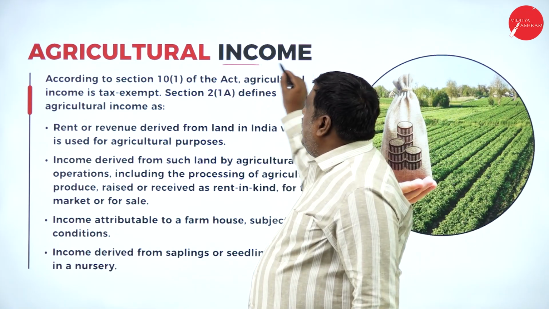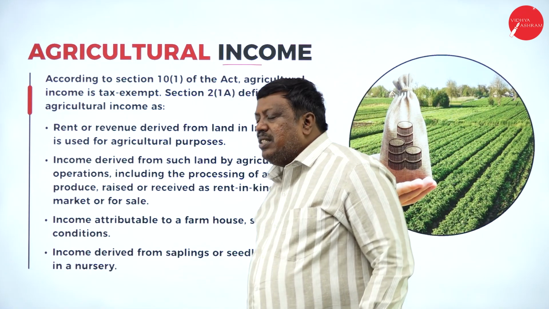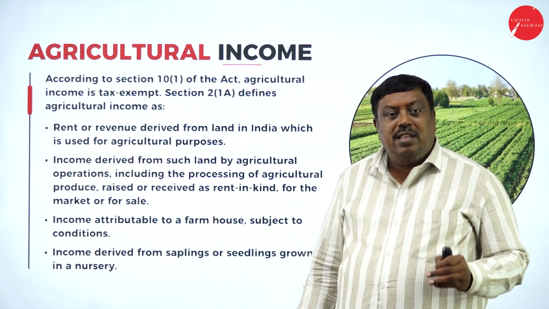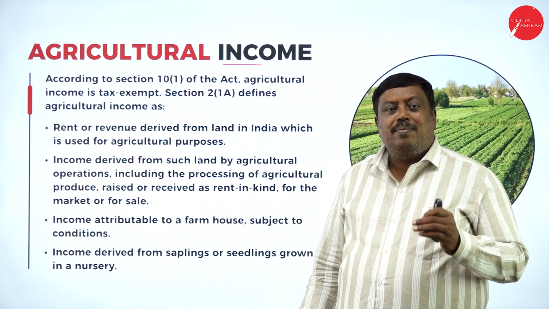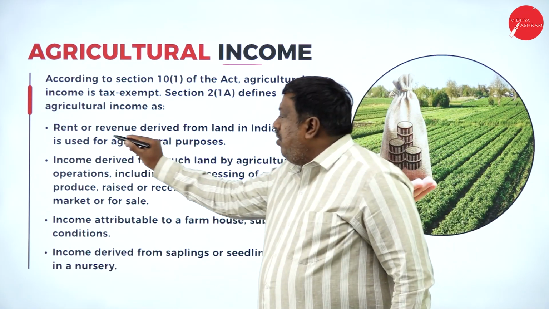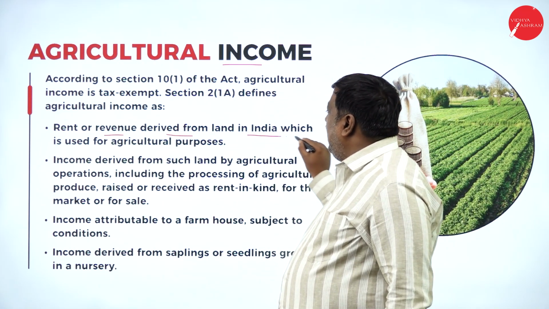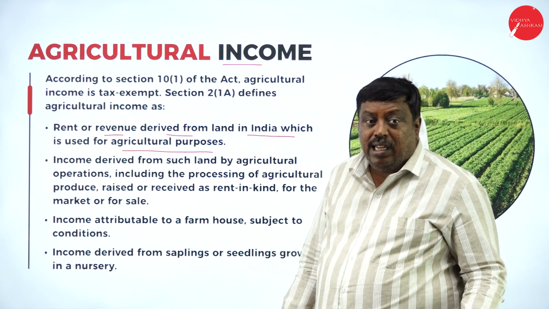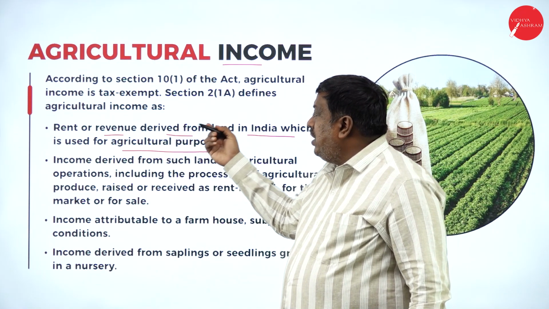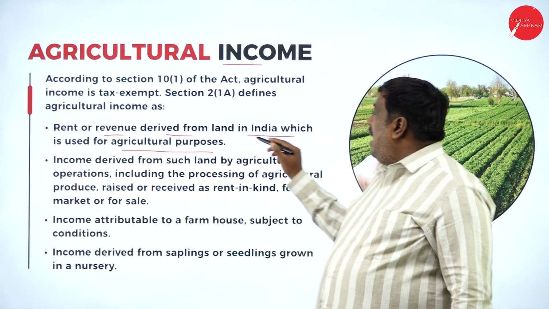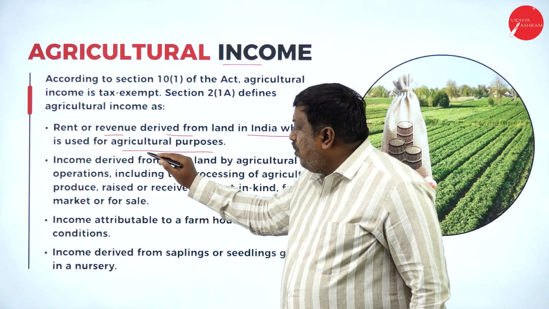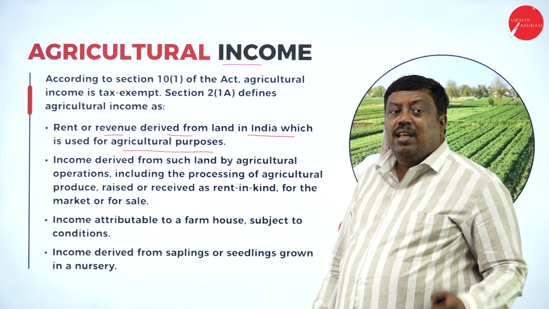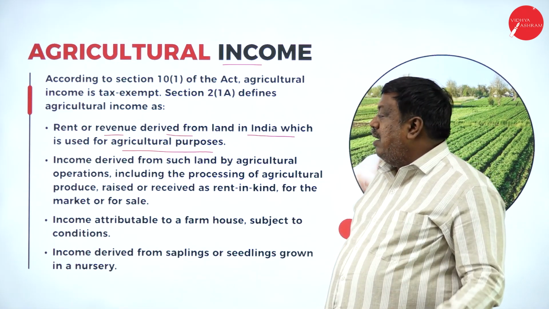Agricultural income. Agricultural income is income which is exempted from tax under Section 10 subclause 1 as per the norms of the Income Tax Act 1961. Any rent or revenue derived from land in India which is used for agriculture purposes. So what is agricultural income? Any rent or revenue received for land in India which is used for agriculture purposes. If it is used for non-agricultural purposes, then it is taxable income.